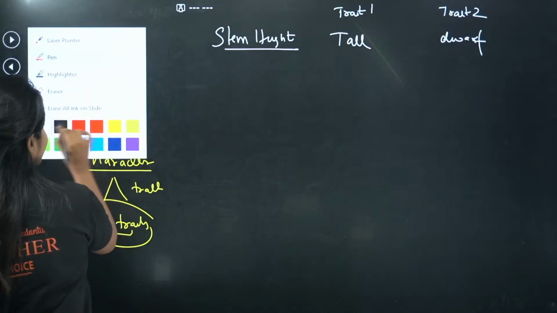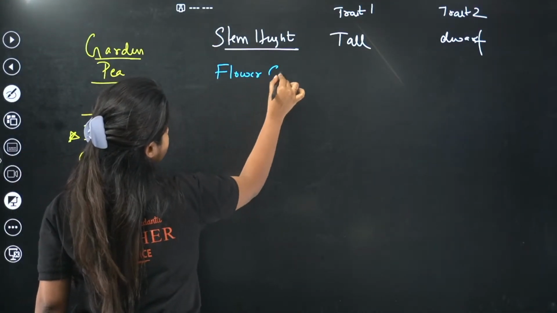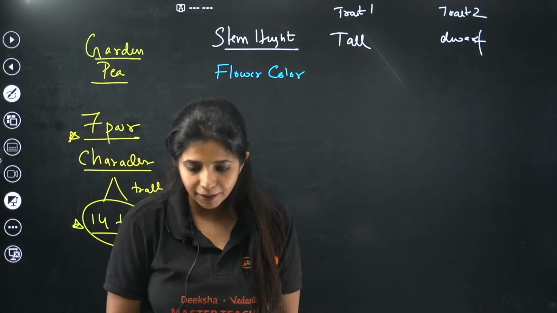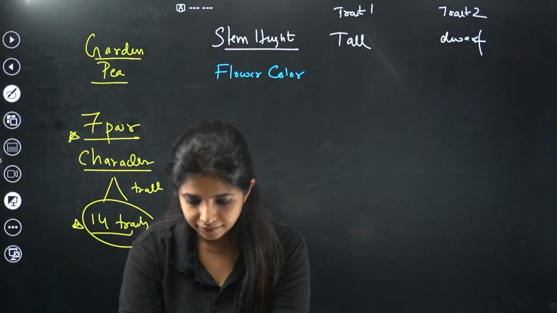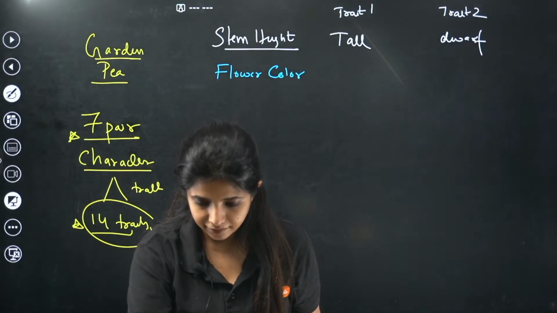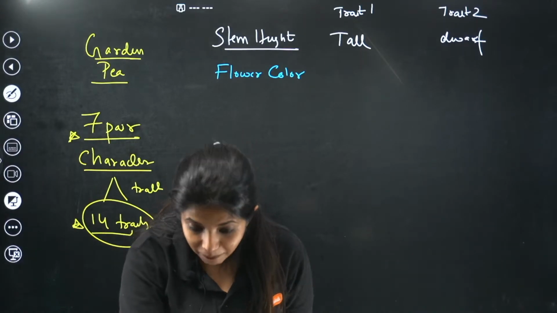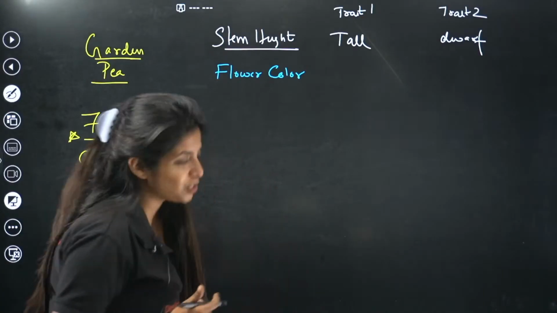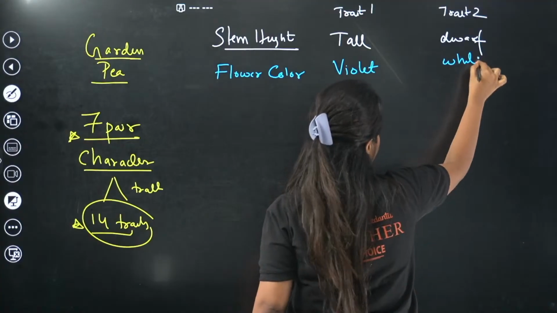Now we are going to the next thing, that is basically flowers. So I have flower color. In flower color, how many flower colors are going to be there? Violet or white? Pawan says violet or white. Yash also says 2. So listen to me. There are violet flowers and there are going to be white flowers.